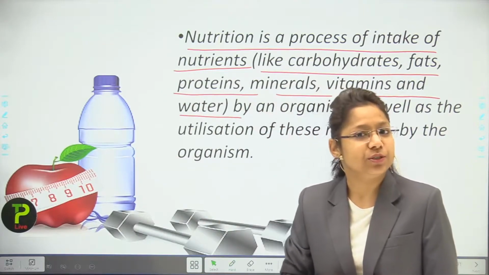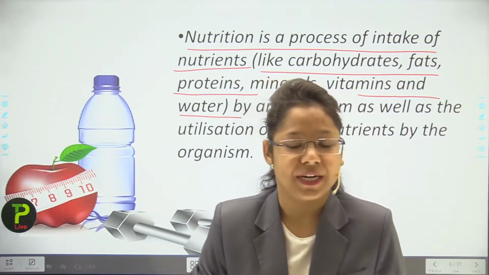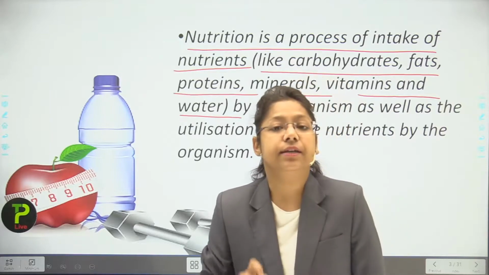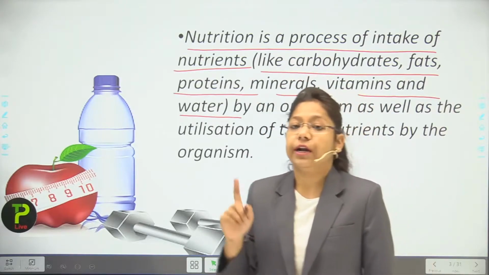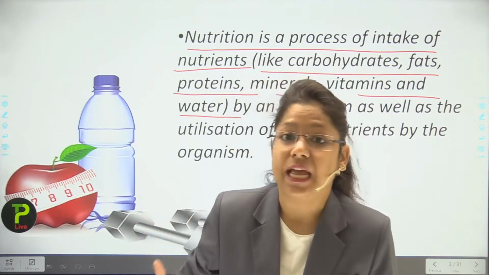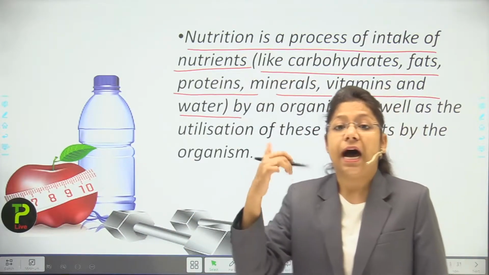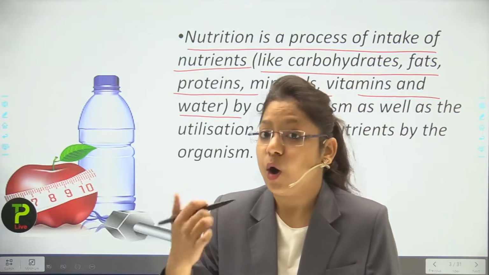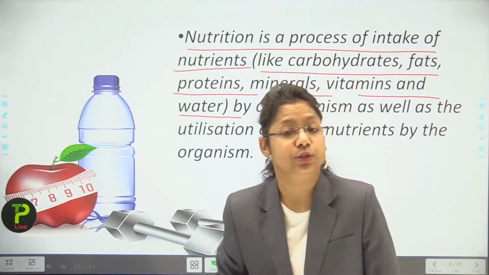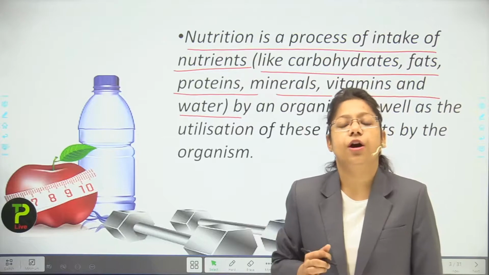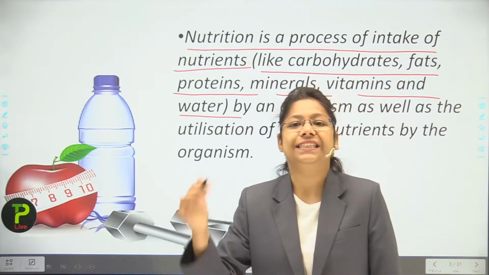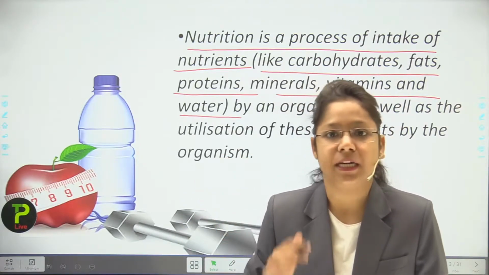Do you think so, students? Water is also a nutrient. Actually, water is the source for each and every kind of cell functioning because it contains H2O, and our body requires the oxygen as well as hydrogen that comes from water. So, it is counted in the nutrient part.